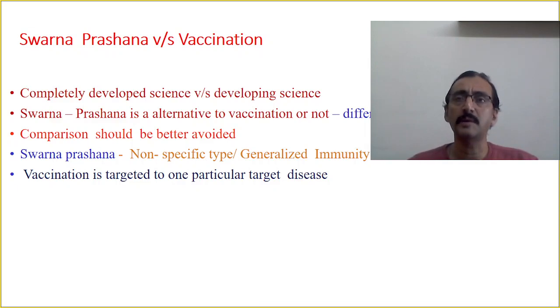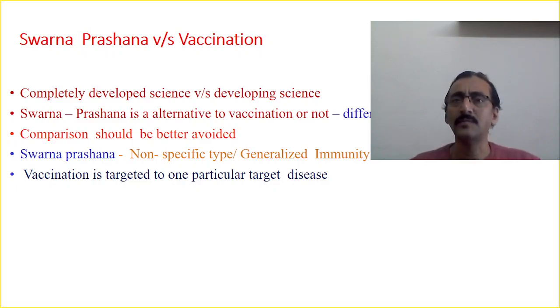Everything has been documented by continuous observational studies and other studies. Okay, 5,000 years back it was formulated, and everything has been documented in Samhitas. So now the thing is, we are comparing a completely developed science with a developing science. This is a big mistake that we are making. It is still a developing science, advances are taking place. And our science, as we consider it, Aptopadesha, Aptas, is completely developed. So what I mean to say is, is Swarna Prashanna an alternative to vaccination or not?